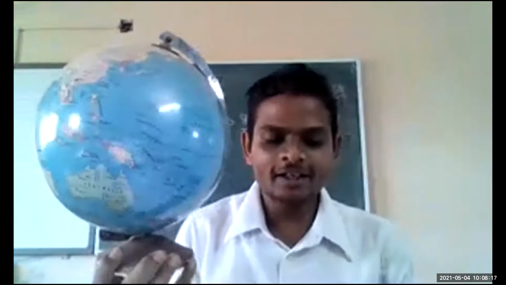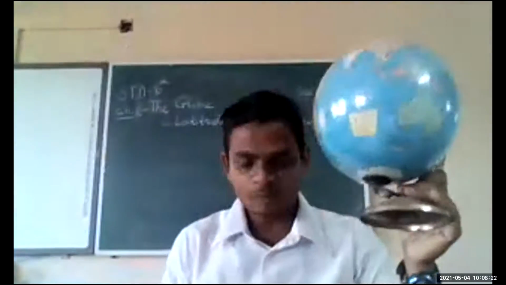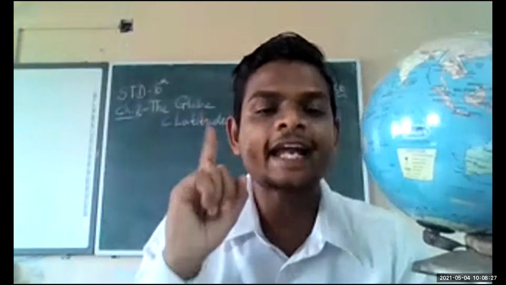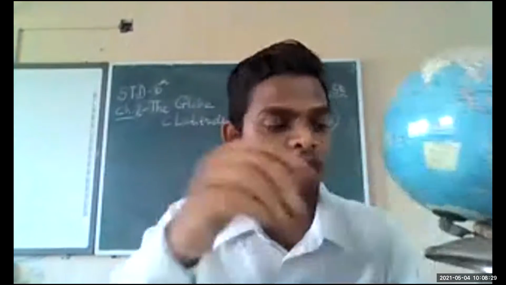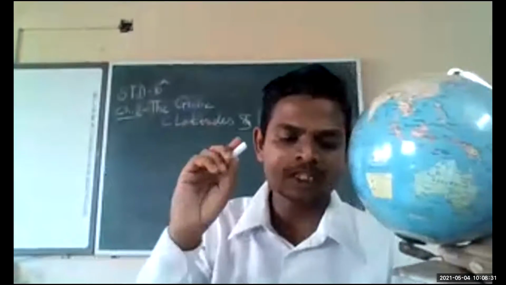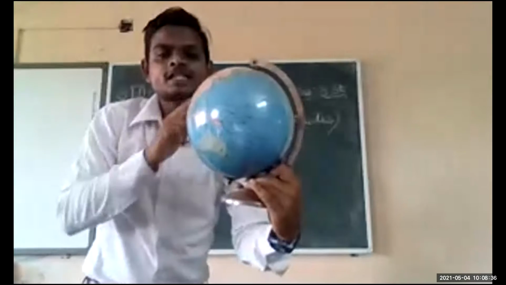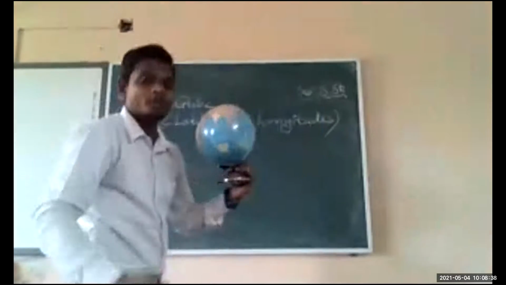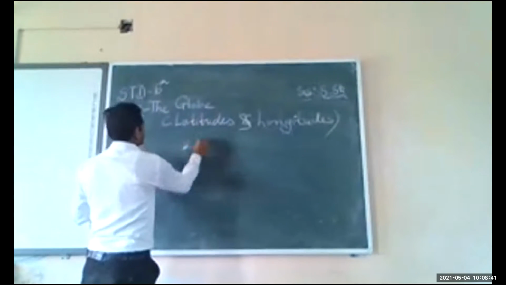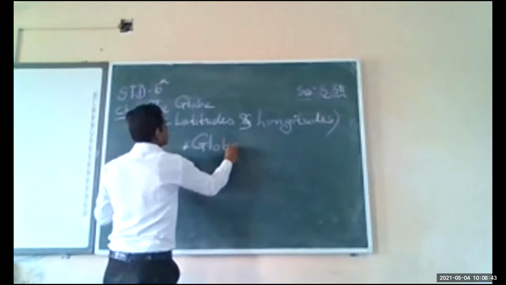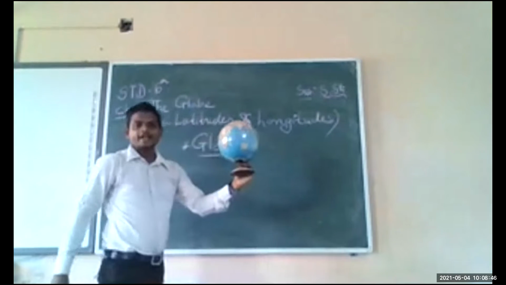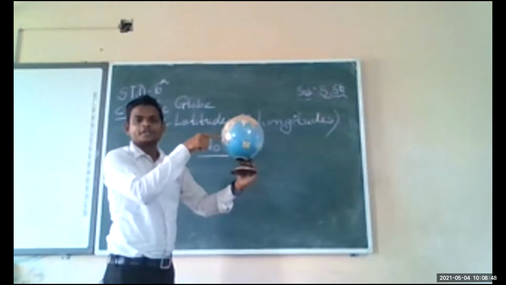So the spherical representation of the earth is called the globe. I am going to explain. Underline on page number 115, second line, the meaning of globe. I am going to write down: the spherical representation of the earth. This is the spherical representation of the earth.